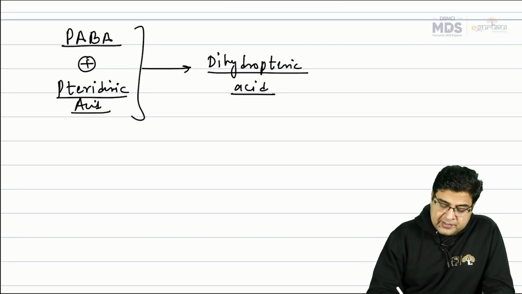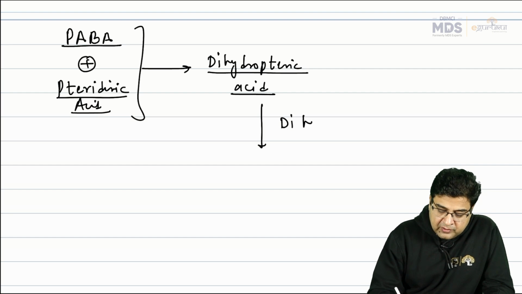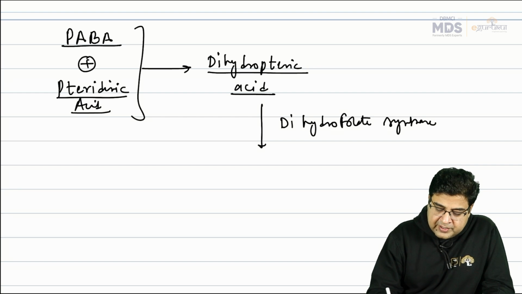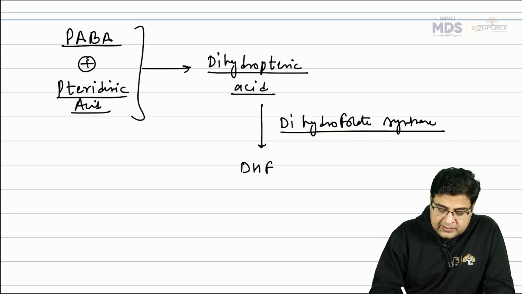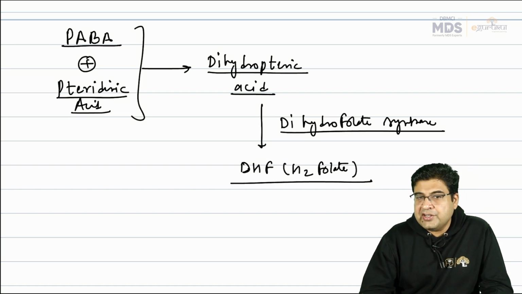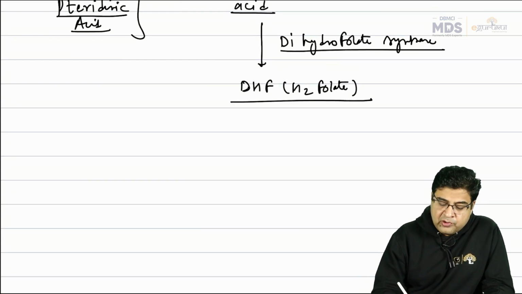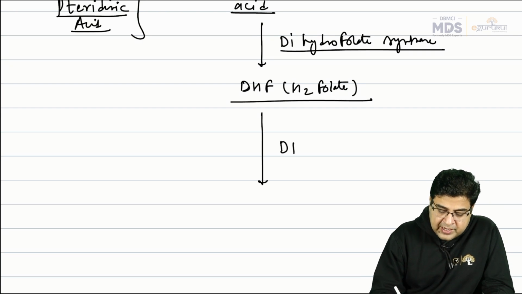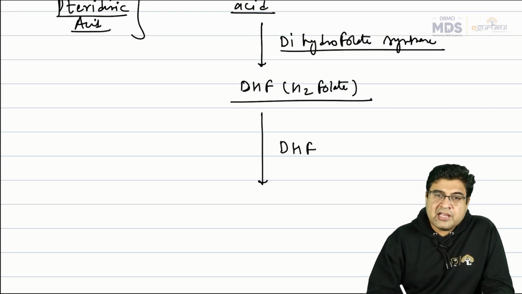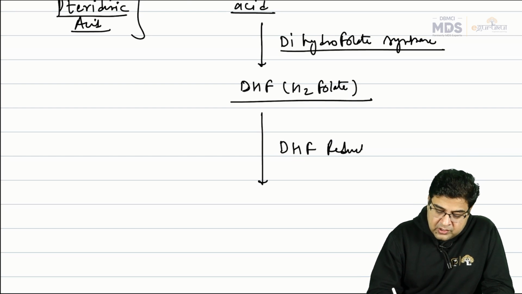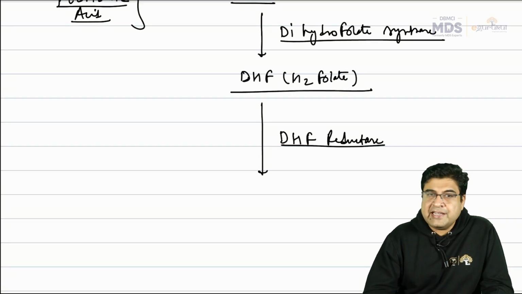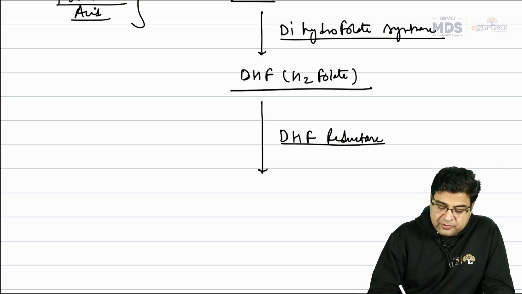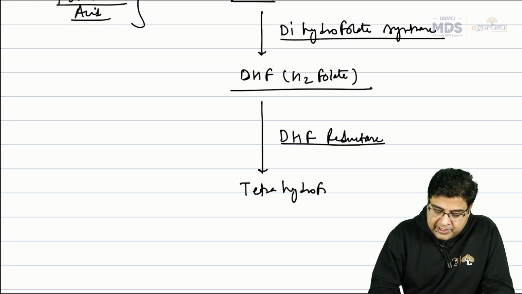Now this dihydropteric acid is acted upon by one enzyme, the dihydrofolate synthase enzyme, and there is formation of dihydrofolate. So dihydrofolate synthesis will take place in a bacteria. Now this dihydrofolate is acted upon by another enzyme. We call it dihydrofolate reductase enzyme, and therefore it is converted to tetrahydrofolate.